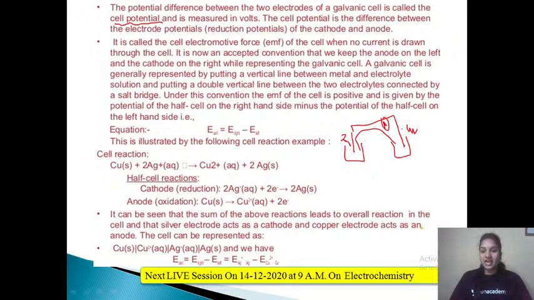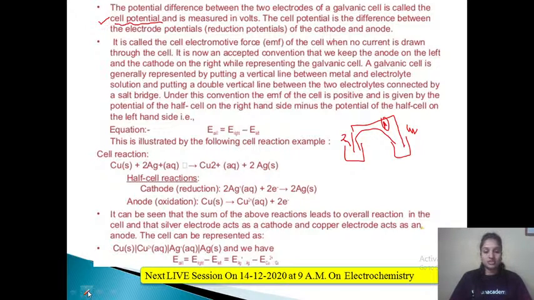So the potential difference between the two electrodes, between the anode and the cathode, would be called cell potential.